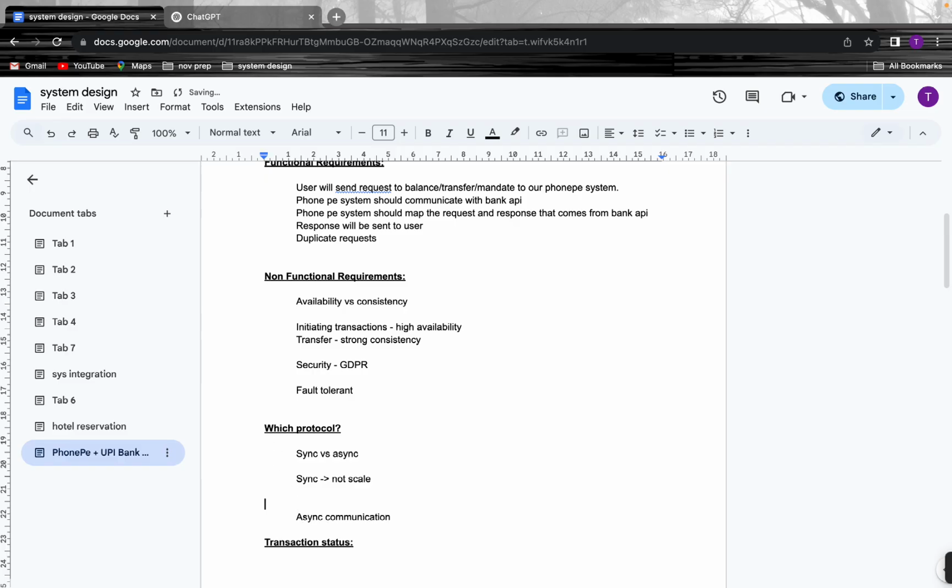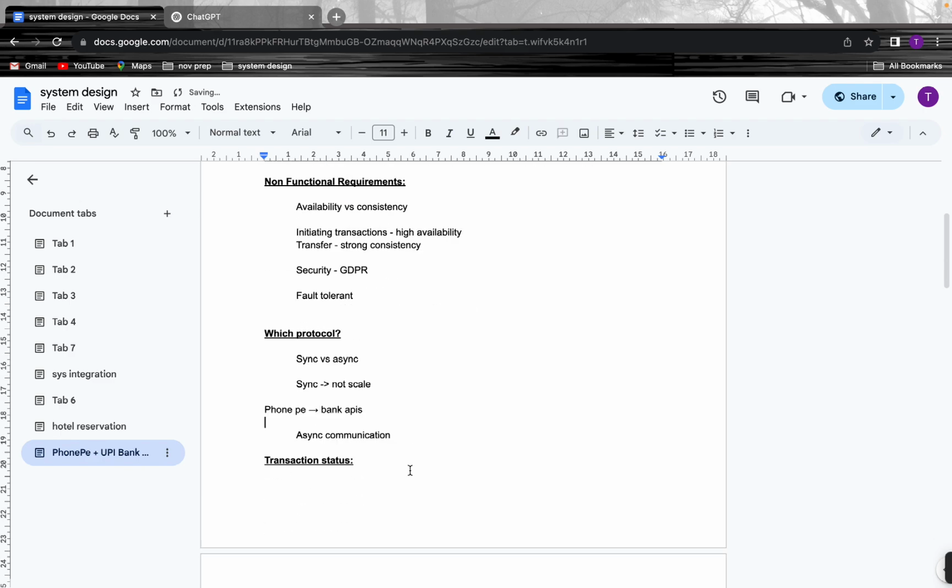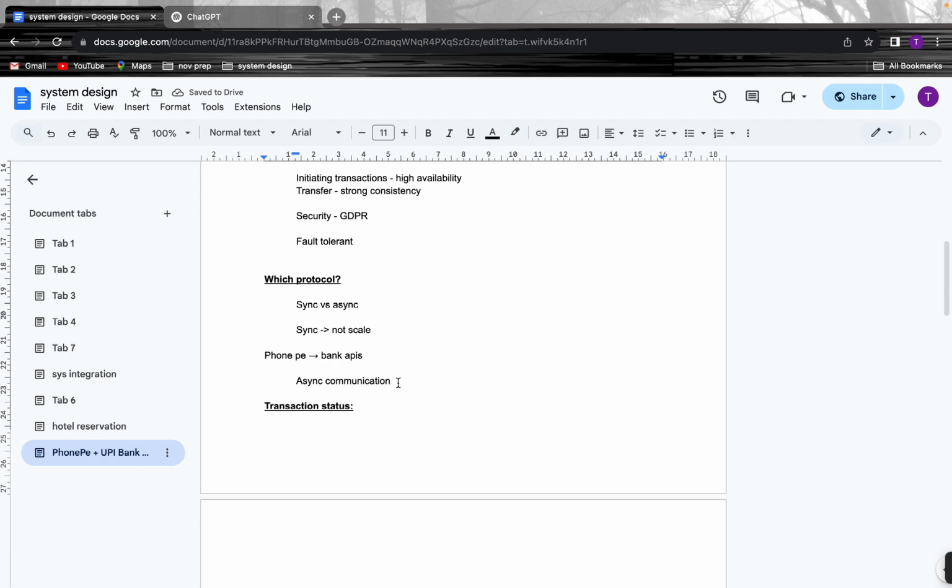All the requests that go from our PhonePe system to the bank APIs can use asynchronous communication, and the response can also come asynchronously. But status updates sometimes take time, so we can send those via webhooks.